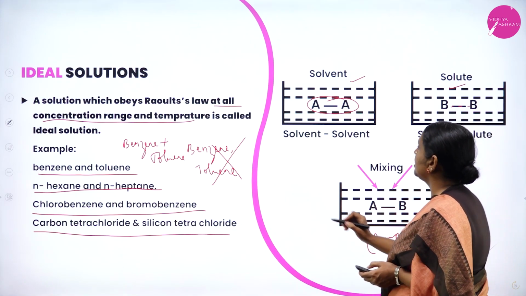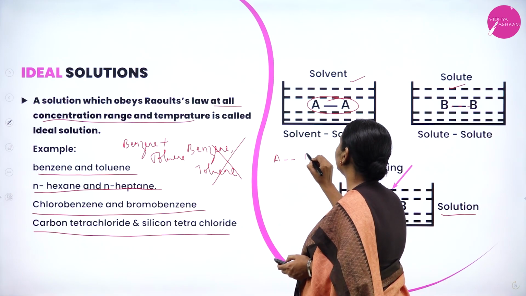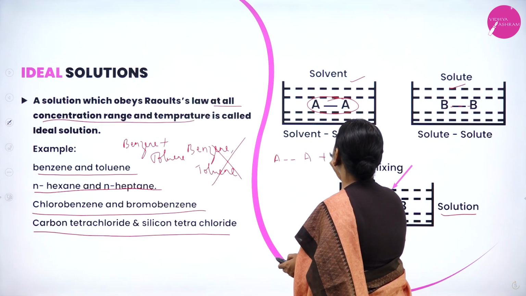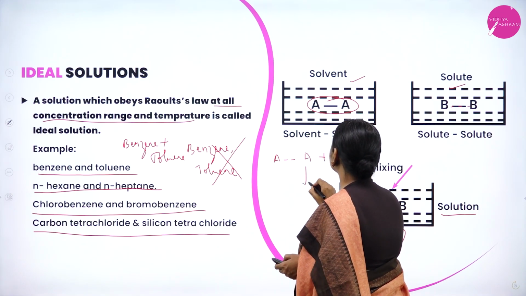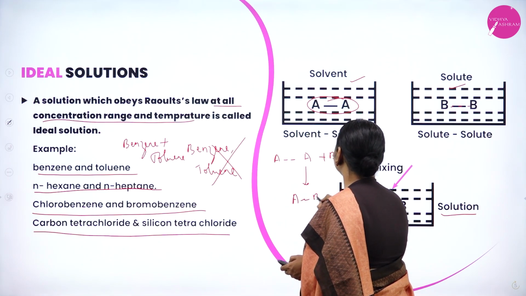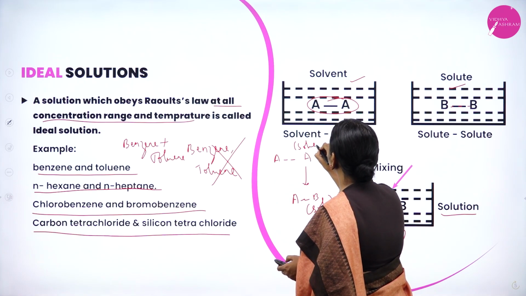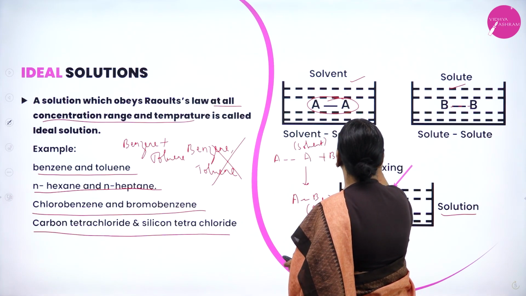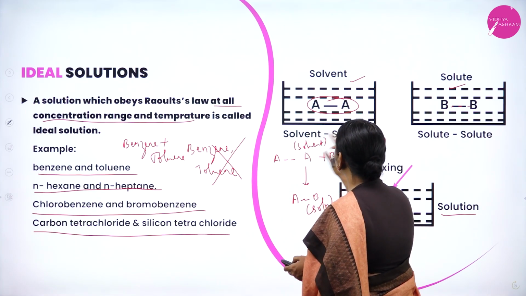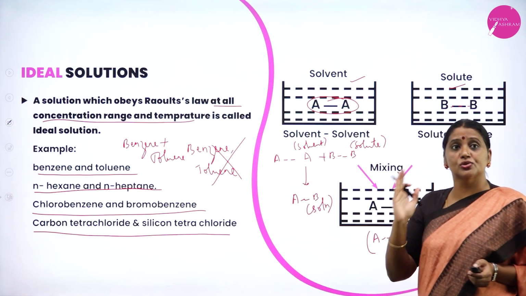The molecules are A dot dot B. Solvent is A dot dot A, solute is B dot dot B. When they mix together, it gives A dot dot B. It is a solution, made from solvent and solute. When you mix solvent and solute, it gives rise to a solution.